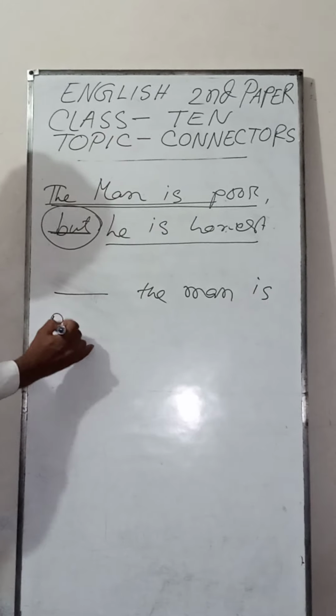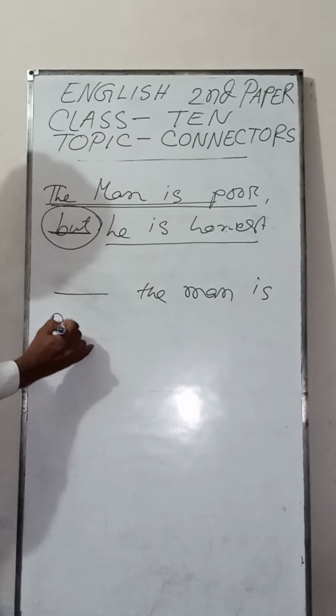And itself is a connector. You see, medicine is a noun, and this connector is added with this noun. And is also a connector. And, or, but, these are also connectors. And means, or means, and but means. These are the meanings of and, or, and but.